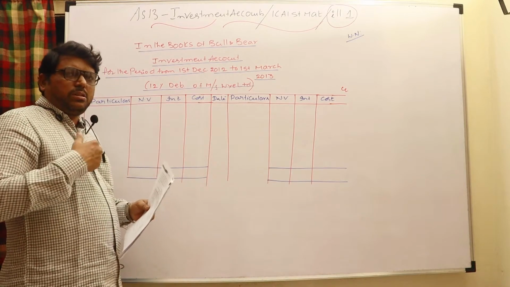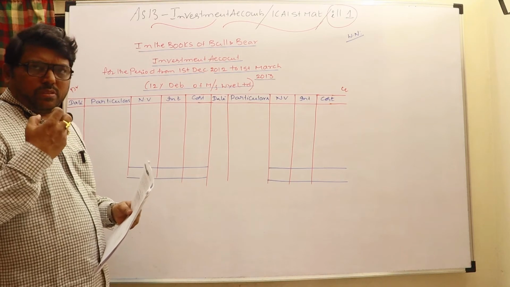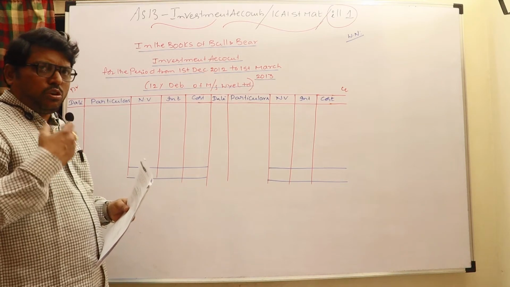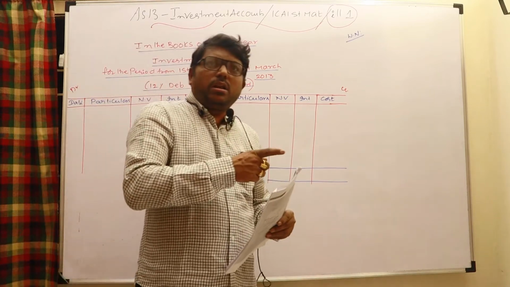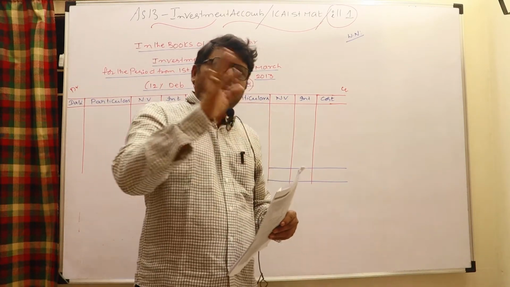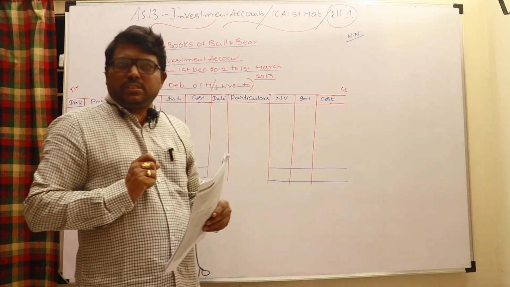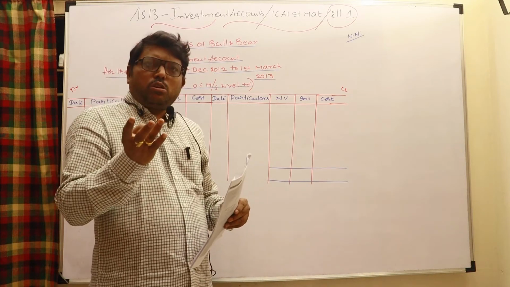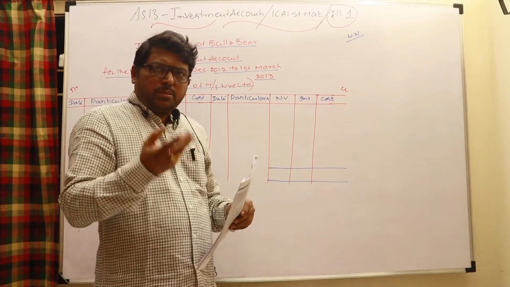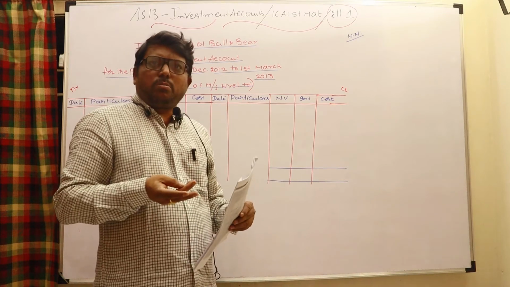Generally, while purchasing debentures or bonds, you have to pay accrued interest which is not yet due. Accrued but not due interest you have to pay. I have already said what accrued but not due is. For example, the company here pays every September and March. Say I am going to purchase on November 1st. The company already paid on September 30, and October is one month after September 30.